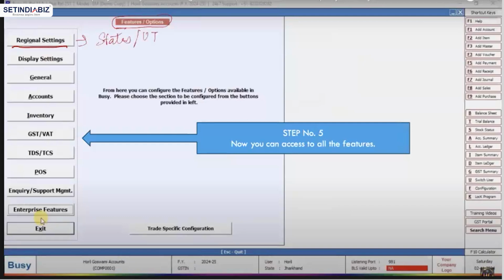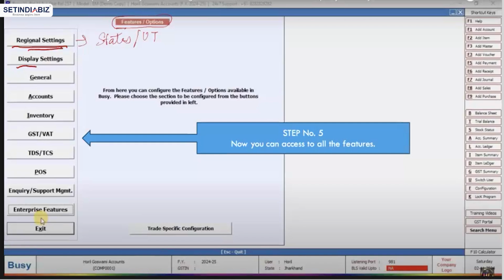As we did in previous classes, the state which we specify, maybe Kerala, has Kerala flood cess, or the union territory of Daman and Diu and Dadra and Nagar Haveli, which have now been declared two different union territories. These all states and union territories have different ways of GST taxation, different rates or different cess applicabilities, so all these settings are available in regional settings.